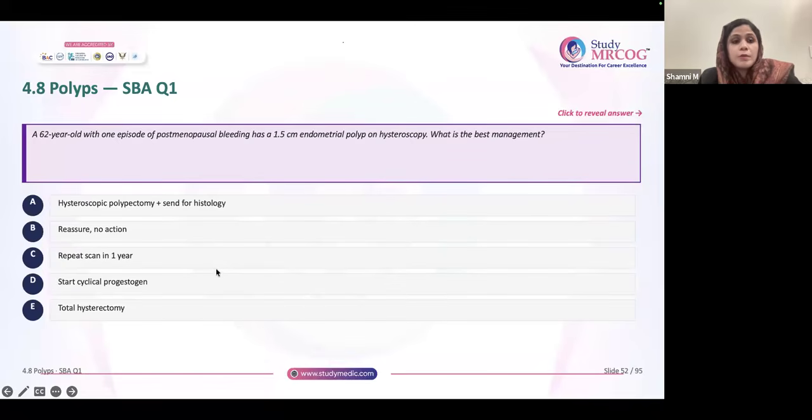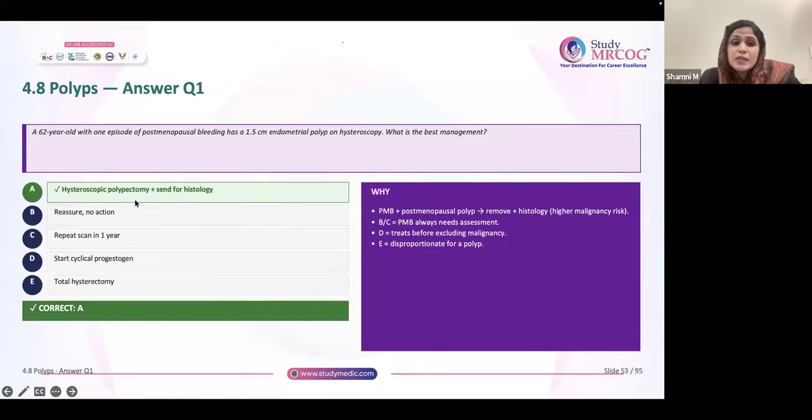Okay. Now, a 62-year-old lady, one episode of postmenopausal bleeding, has a 1.5 centimeter endometrial polyp on hysteroscopy. So, what is the best management? Yeah, you have to do hysteroscopy, right? Postmenopausal means you have to remove it, regardless of the size. And it should be sent for histopathology.